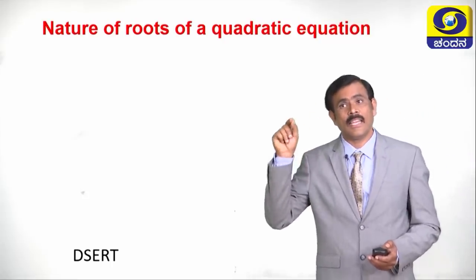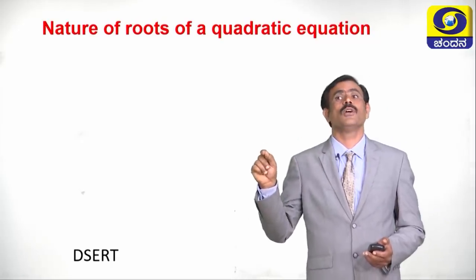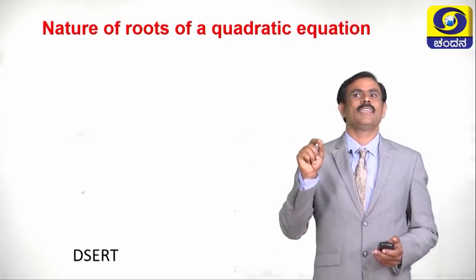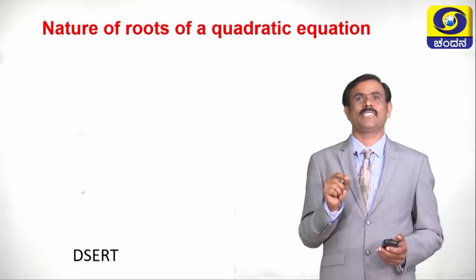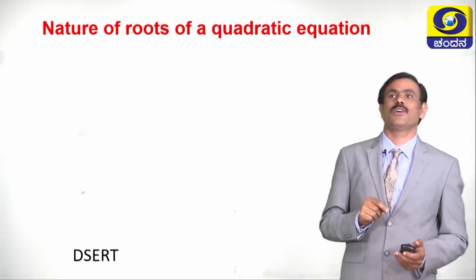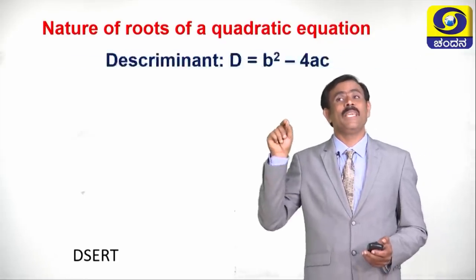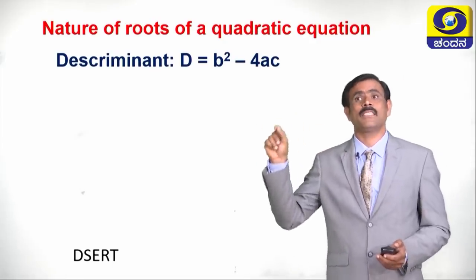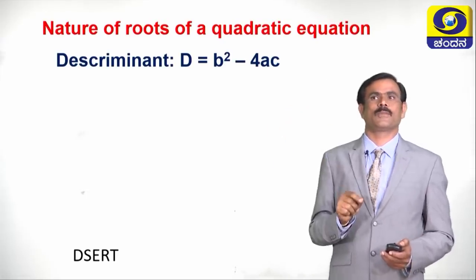Children, is there any shortcut method to determine the nature of the roots without solving the quadratic equation? Yes, just by finding the value of b square minus 4ac, on the basis of that value we can determine the nature of the roots. What is b square minus 4ac called? B square minus 4ac is called the discriminant. On the basis of the value of the discriminant, we can determine the nature of the roots.